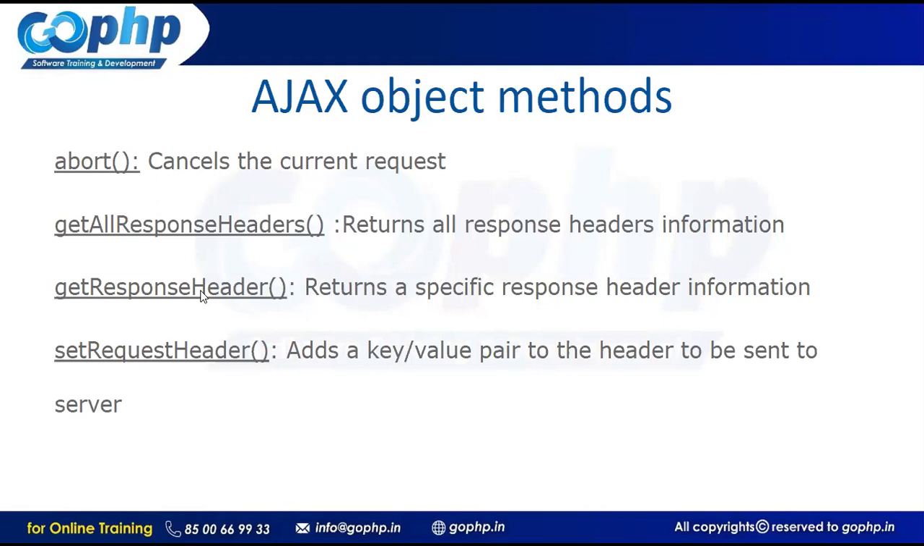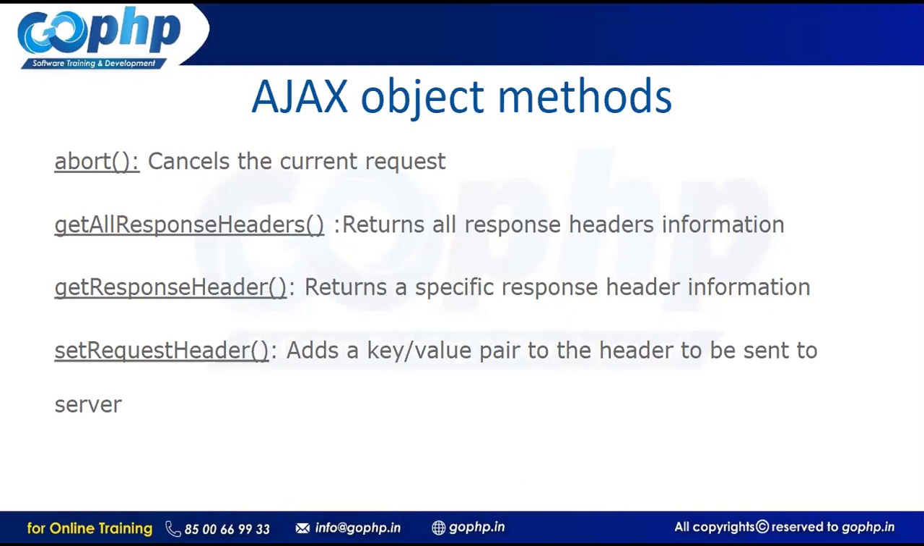See, this response headers means when you are sending a request to the server, you will get the response back from the server, right? To handle that response information, we can use these two methods, right? Request header adds a key value pair to the header to be sent to the server. See, this get all response headers and get response header are coming with the response. I mean, you have to send a request to the server, and after sending it, you will get the response back. At that time, you will get the response headers information.